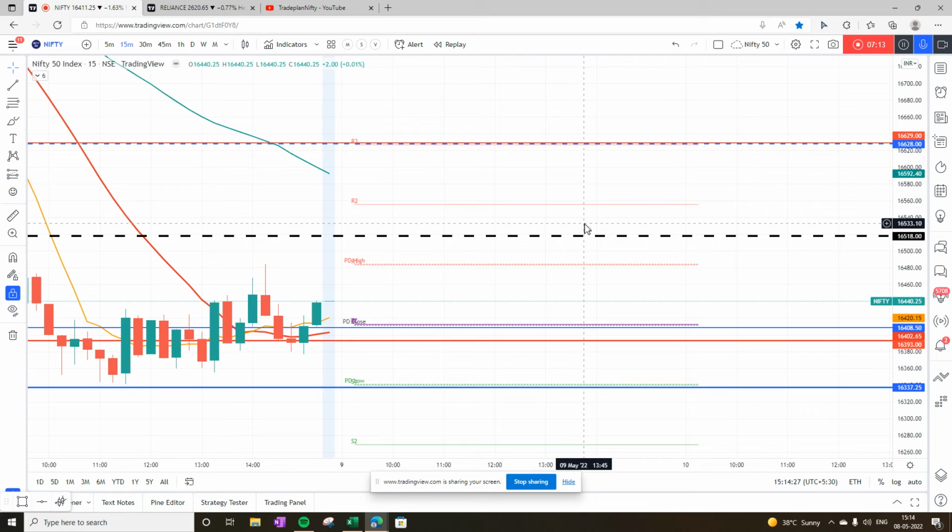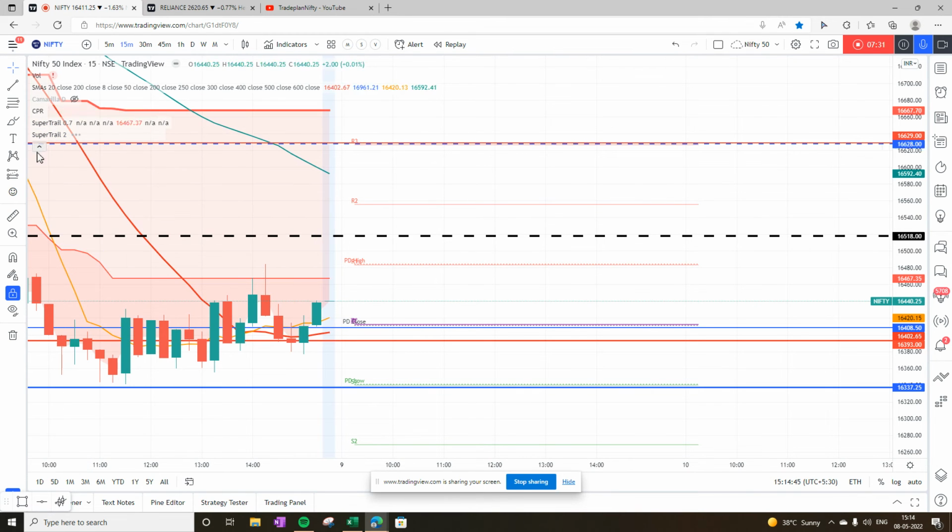With that in mind, the idea for Monday is to sell on rise with a stop loss of 16,486. If 16,486 is broken, because if you see on the super trend indicator also, the super trend indicator is currently running at 16,468. So 16,470 is the sell on rise. If 16,470 is broken, then one can enter a breakout trade for a target of 16,630.